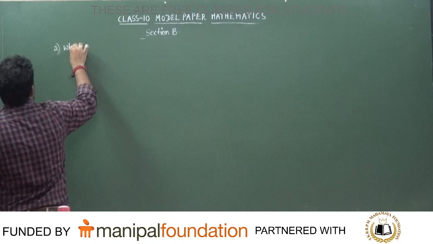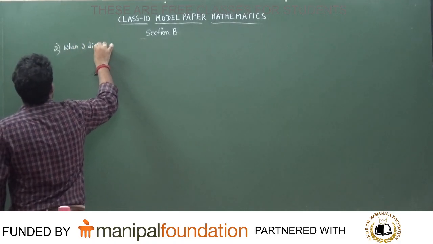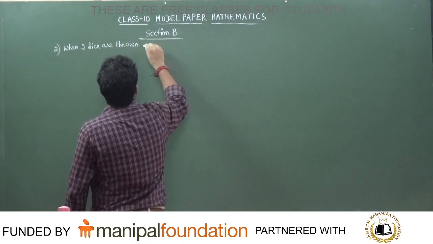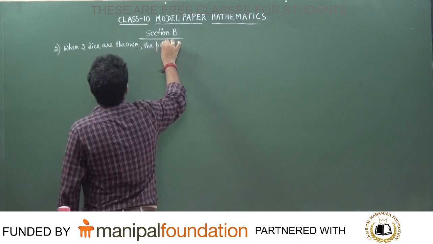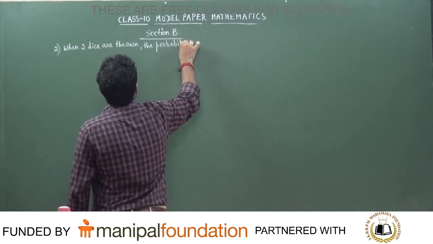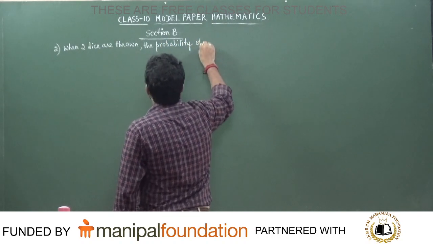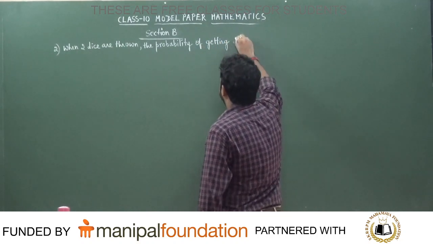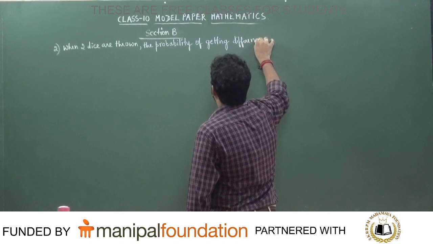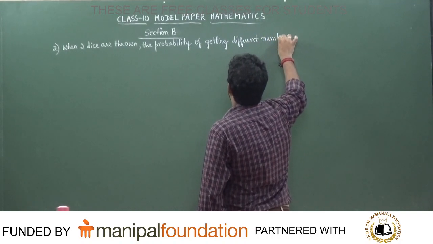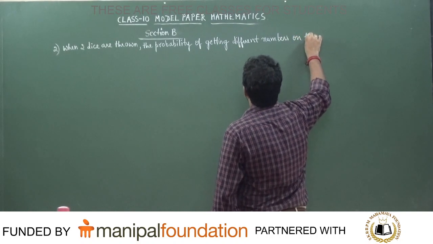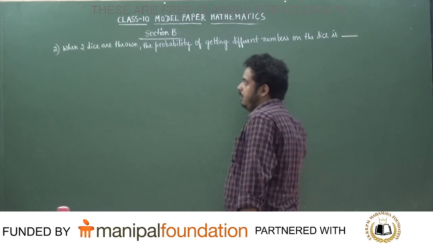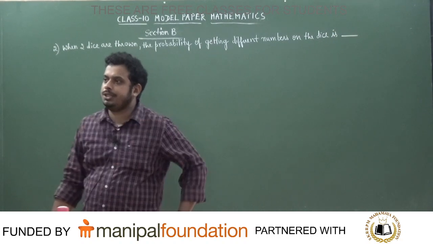Second question in this section B. When 2 dice are thrown, the probability of getting different numbers on the dice is dash.